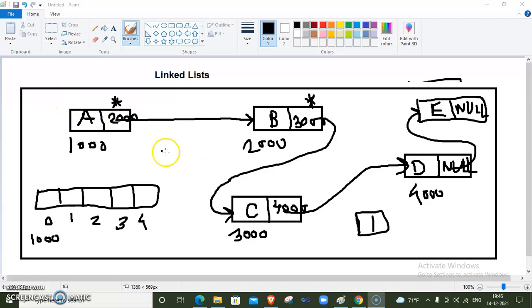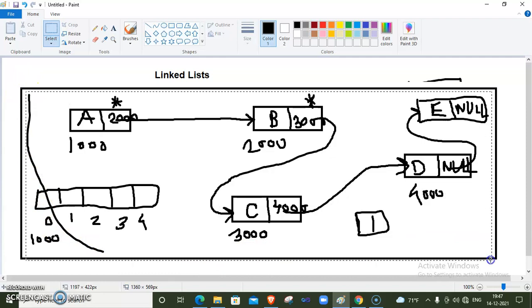Only small holes or small blocks, if they are available inside RAM, then we can easily allocate memory for one entire node. Okay, so linked list memory will be dynamically allocated, and it is not continuous memory. There is no need to allocate a whole big block of memory, or to create a complete continuous block.